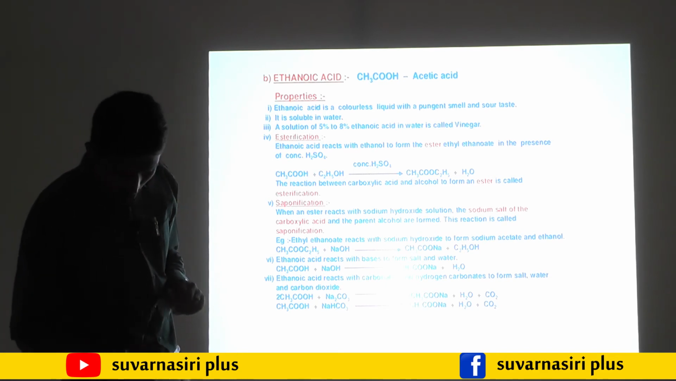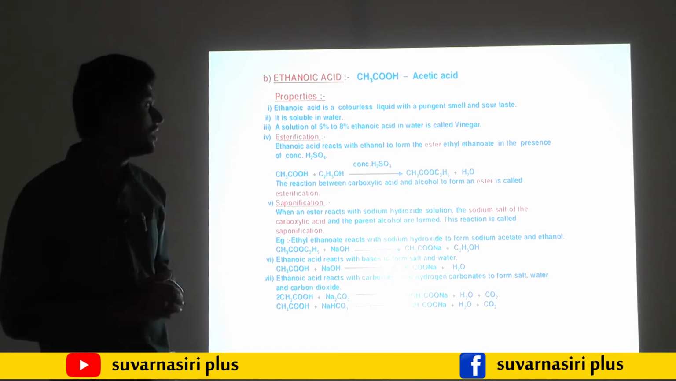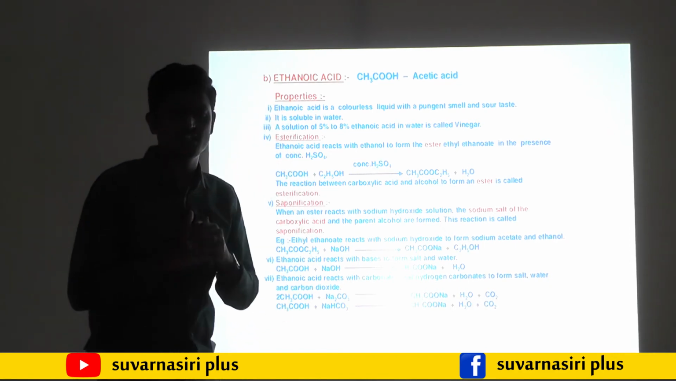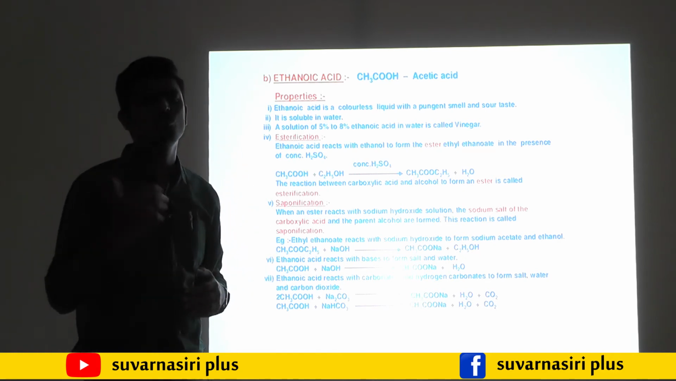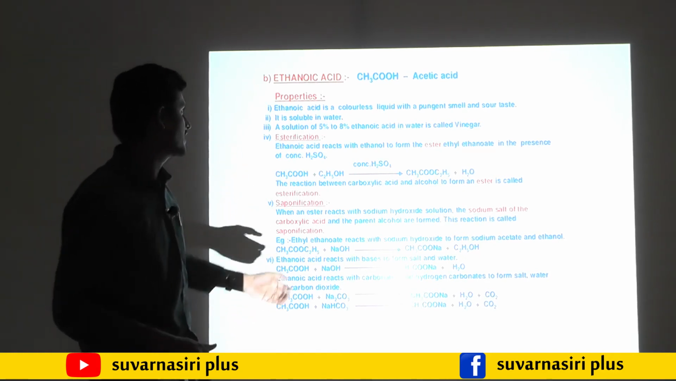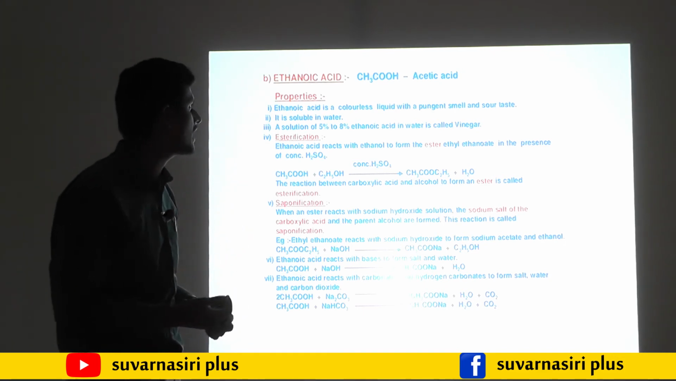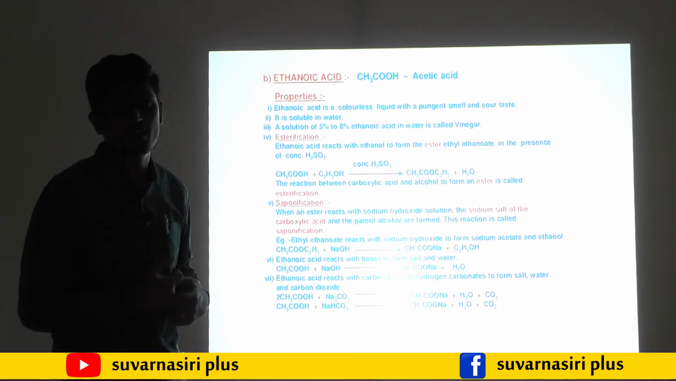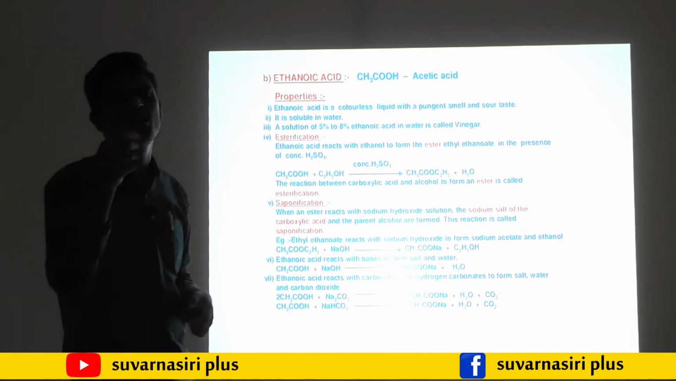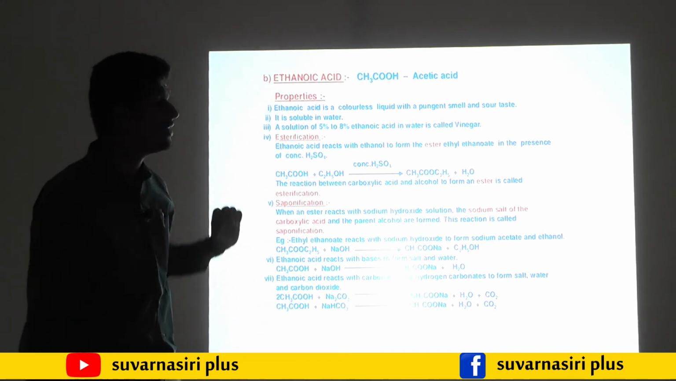Ethanoic acid, generally we call vinegar. We call it acetic acid also, CH3COOH. It is also called vinegar, or acetic acid. What are the properties? Let us start with the properties. First, ethanoic acid is a colorless liquid having a pungent smell and sour taste. It is an acid. You studied in your lower classes that acids are sour to taste. That's why it has a sour taste.